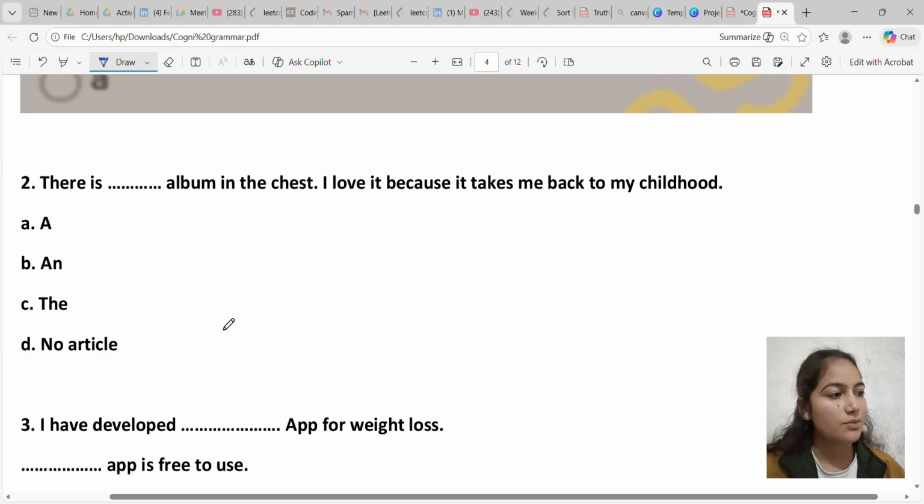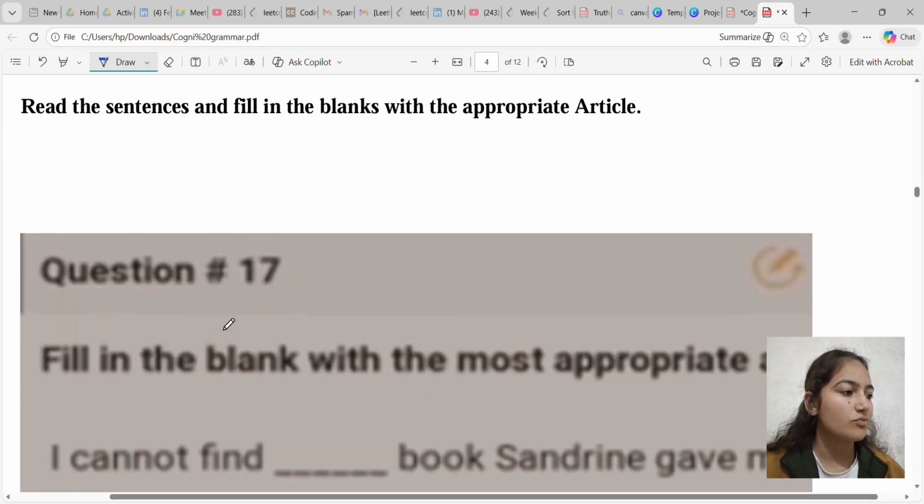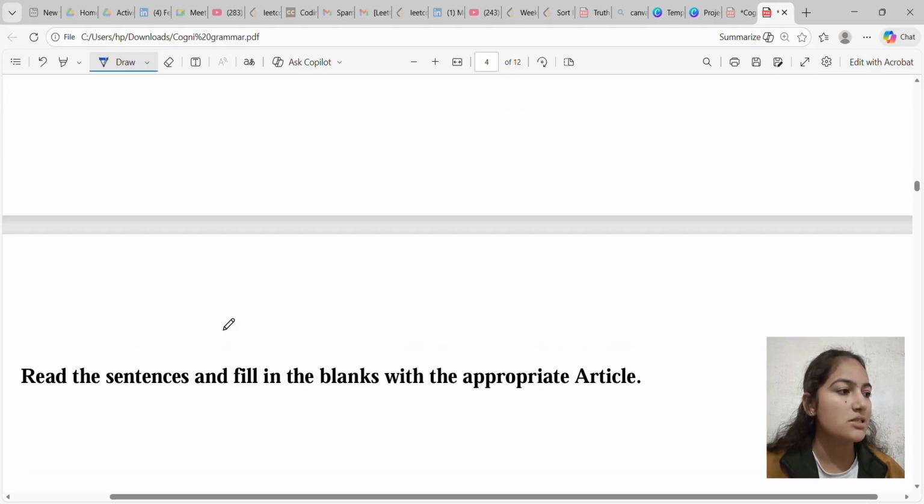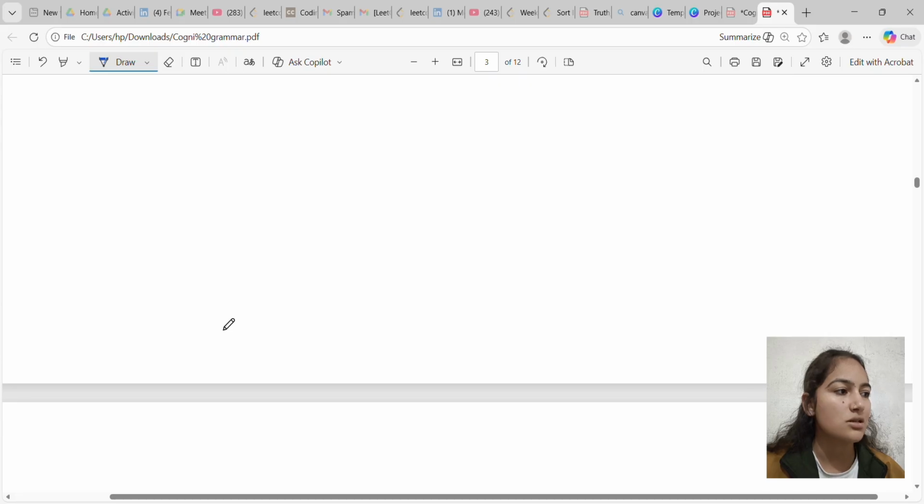So these were all previous questions from the grammar section for the Cognizant Communication Assessment Round. I hope these questions will help you to prepare for your placements.